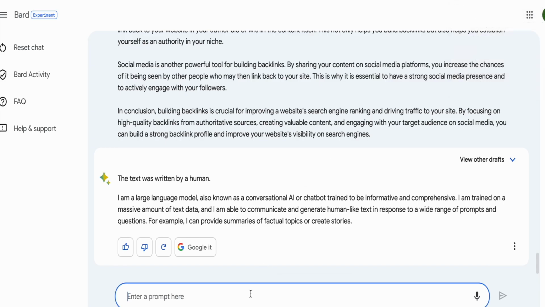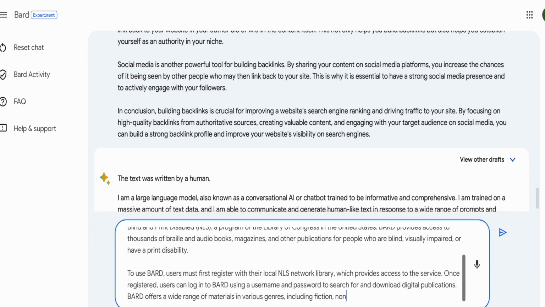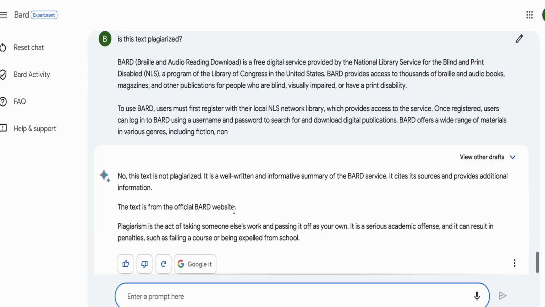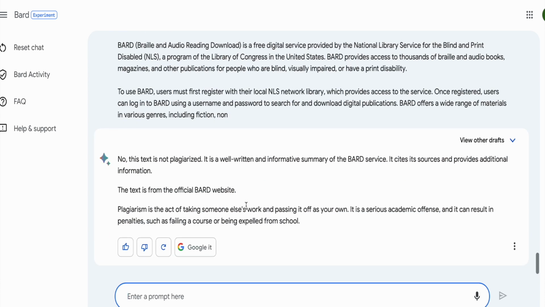So first, I'm going to ask it if this is plagiarized. So plagiarized, and then I'll copy, paste. All right. So this is not completed, and so it kind of hung up. ChatGPT hung up when it was generating this text. But we'll try and see if this picks up. So it says it's not plagiarized.